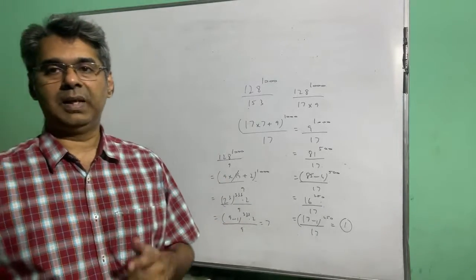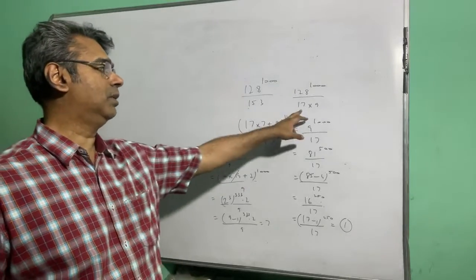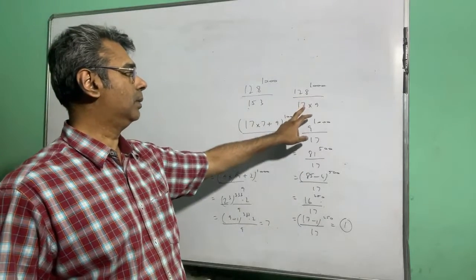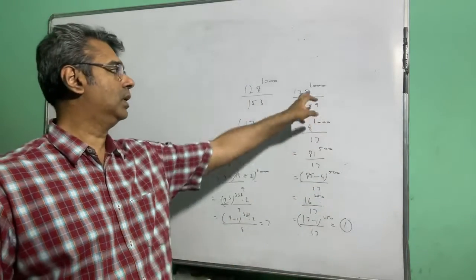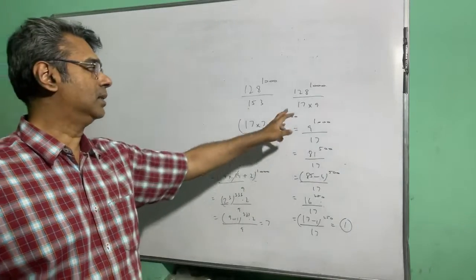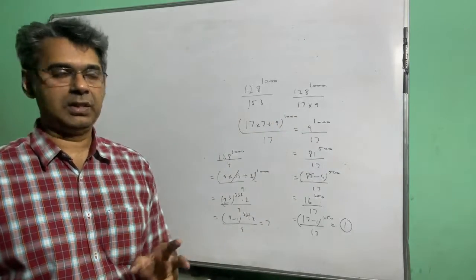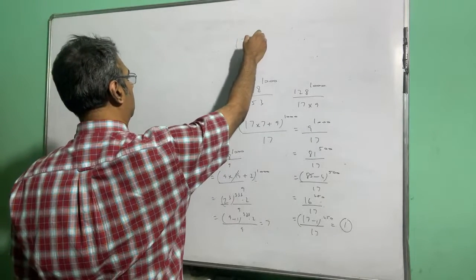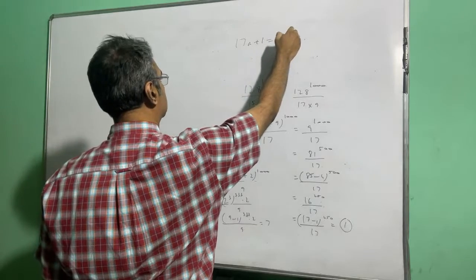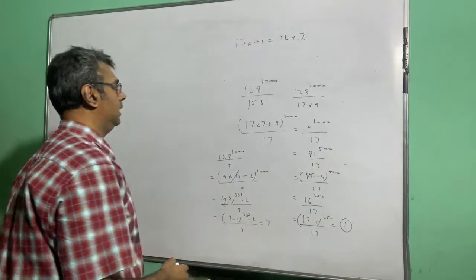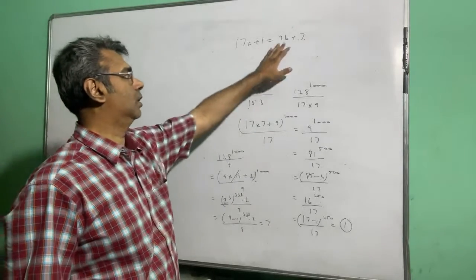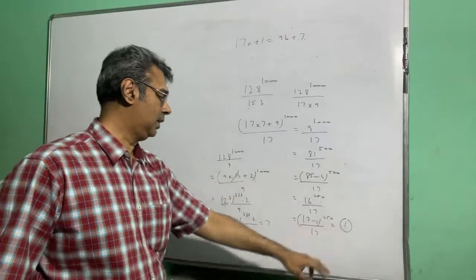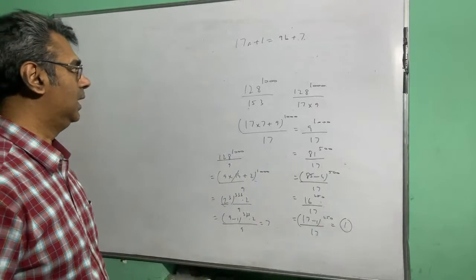Remember that whenever you apply Chinese remainder theorem, the two divisors must be co-prime to each other. That is compulsory. So you are doing 128 to the power 1000 by 17 separately, 128 to the power 1000 by 9 separately. And 17 and 9 are co-prime, they have an HCF of 1. So we can now say that 128 to the power 1000 is 17a plus 1 and it is also 9b plus 7. Okay, 128 to the power 1000 is multiple of 17 plus 1. It is also multiple of 9 plus 7.